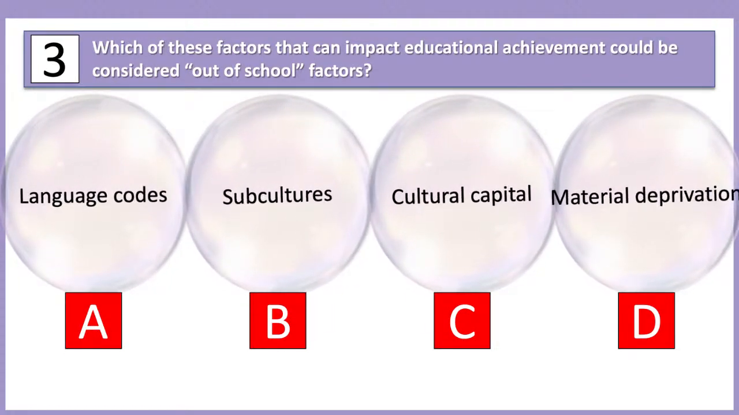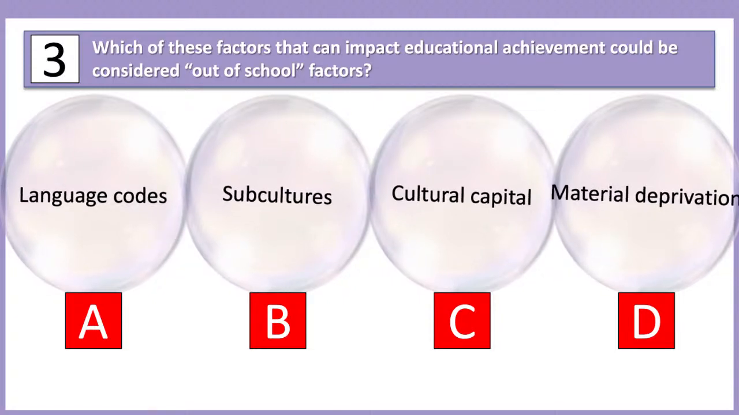Yeah, I've gone for all of them. Language codes and subcultures could be in-school factors, because we could be talking about pupil subcultures, anti-school subcultures, pro-school subcultures, and language codes could be in school or out of school. But we've gone for could be, because we could be talking about subcultures outside school as well, like being involved in a gang or something like that.